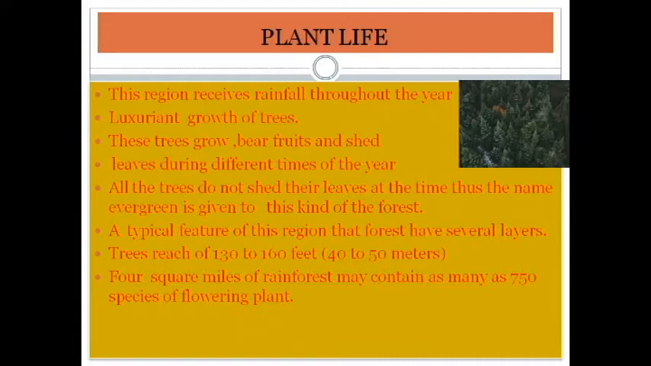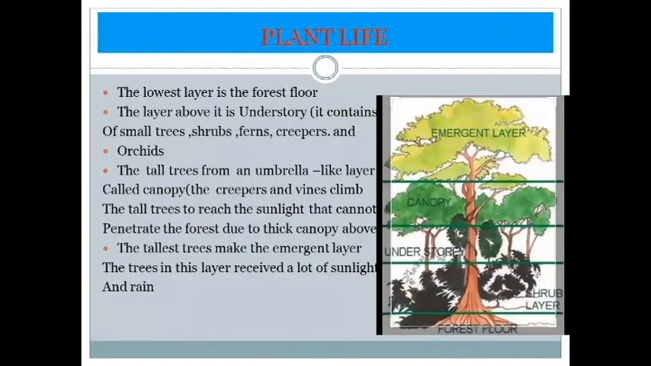In this region the trees reach up to 130 to 160 feet. How much will they grow? They will grow to 130 to 160 feet, meaning 40 to 50 meters. A 4 square mile rainforest may contain as many as 750 species of flowering plants. We can see more than 750 species of flowering plants in the equatorial region. And what is the plant life? See the lowest layer, the forest floor.